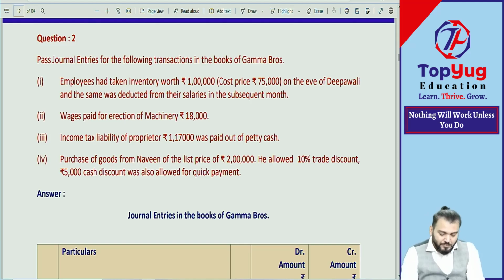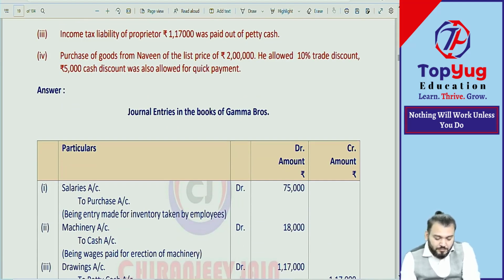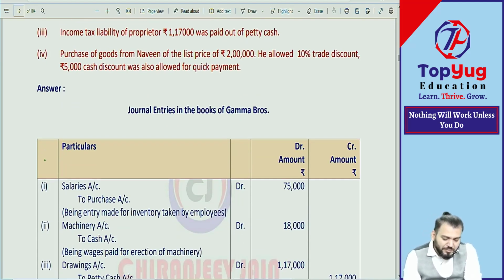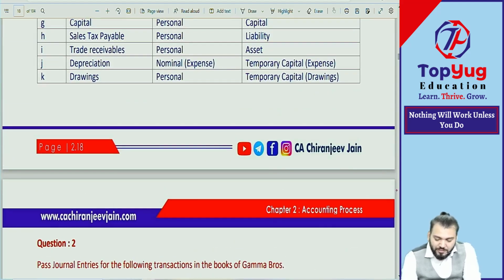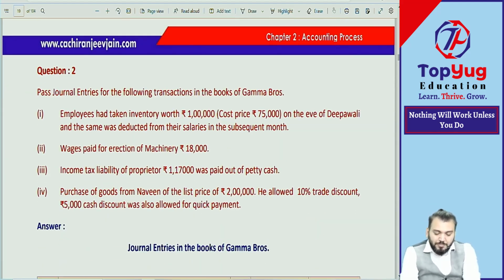Okay. Start. In the format, write down books of which company? Gamma Bro. Then write down journal entries in the books of Gamma Bro. I have already told you the format. In the first column, write the date, but if the date is not given, we write 1, 2, 3, 4. Okay? Let's see whether you can do this or not, because all transactions I have done very lovingly.